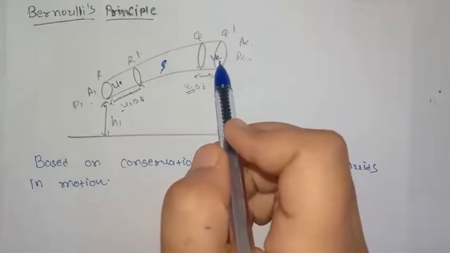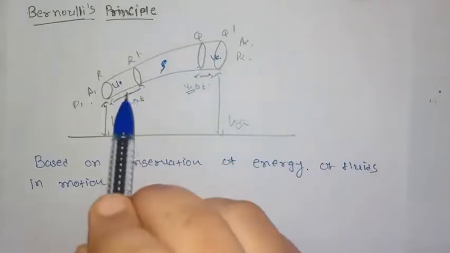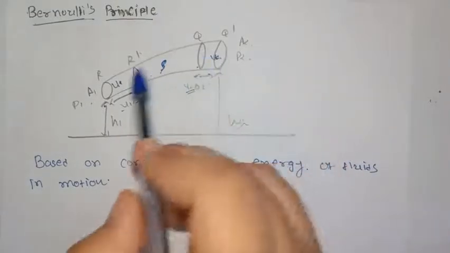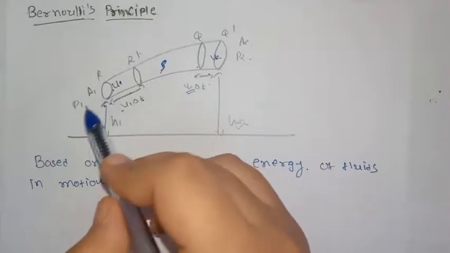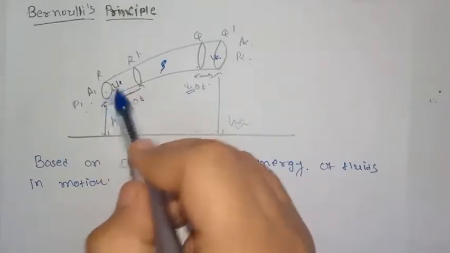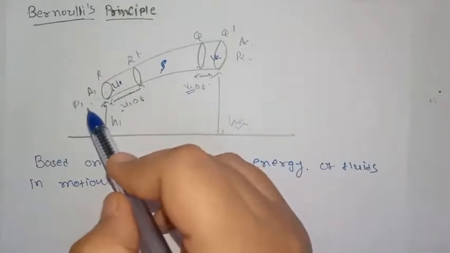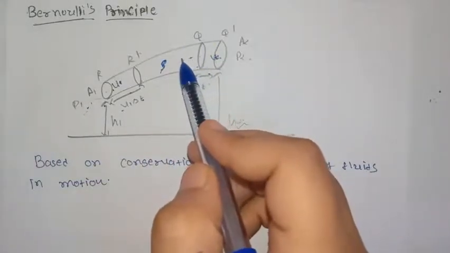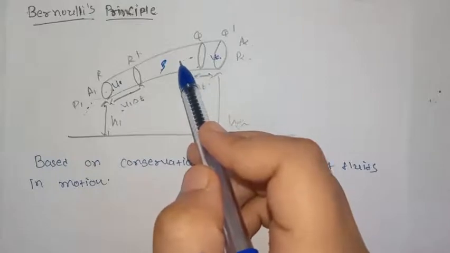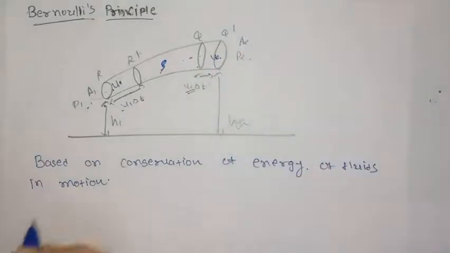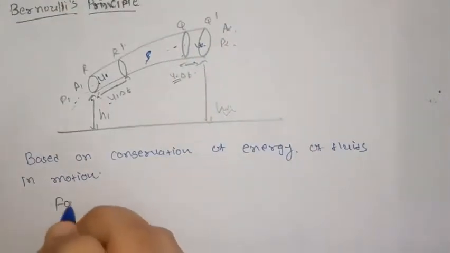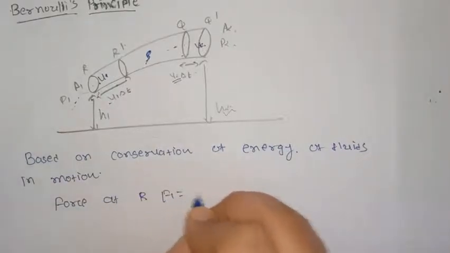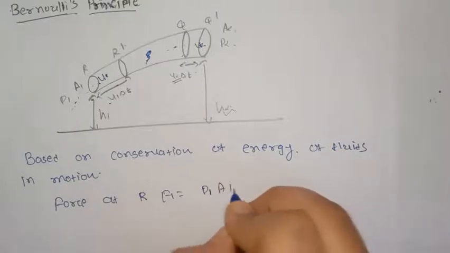The pressure exerted by the incoming fluid on this mass delta m at end R is P1, and at Q it is P2. Thus, the force acting on fluid inside the pipe at R is F1, that is equal to P1 A1.